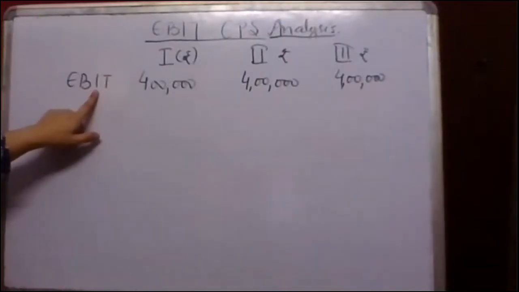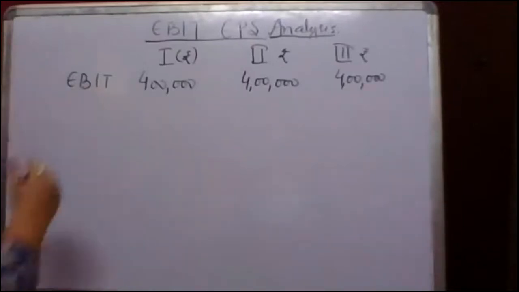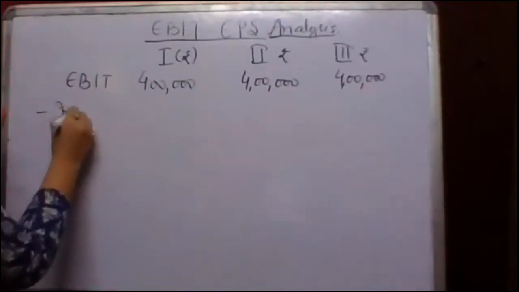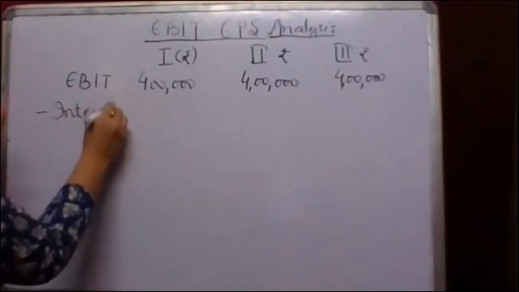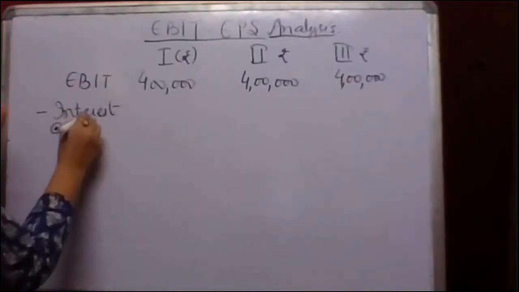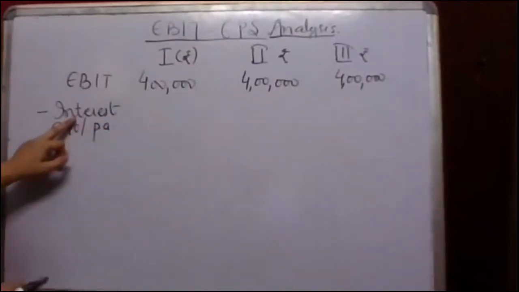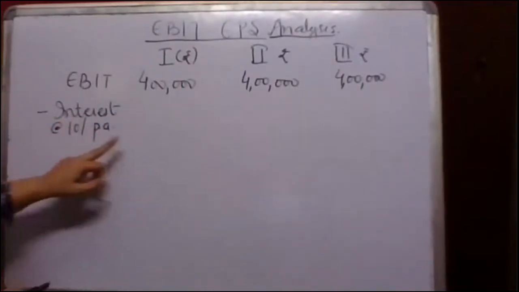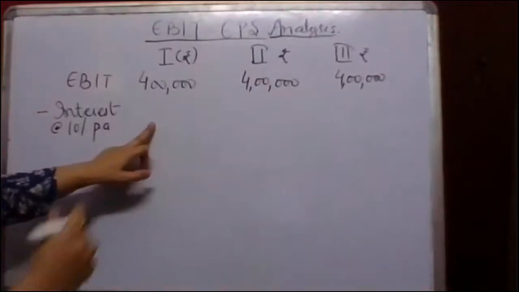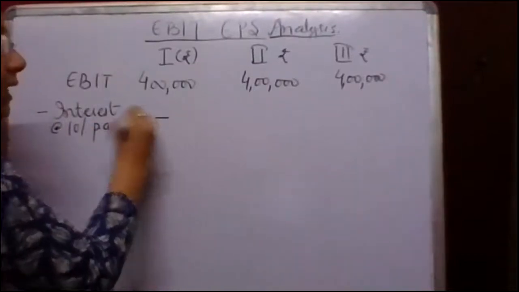So the first step is, because I know that interest is a charge against profit, I'm going to subtract interest at the rate of 10% per annum. Now interest is going to be charged on debt. In the first situation where there is no debt, interest will be nil.